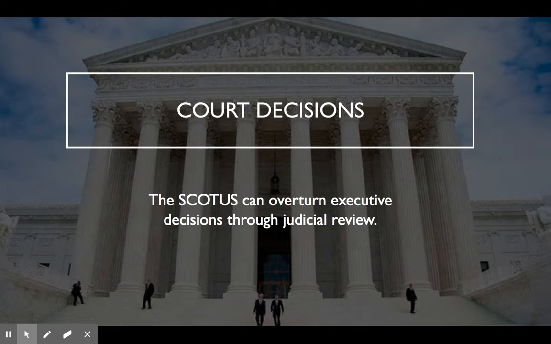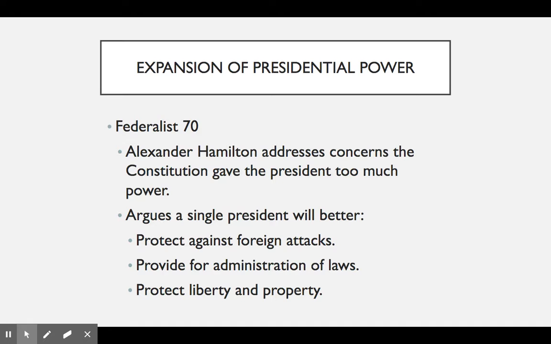And then the last check would be by the Supreme Court. So as we said, the Supreme Court can overturn executive decisions, so things like those executive orders, through judicial review. So the Supreme Court has the power to check those executive orders for constitutionality, and if they determine them to be unconstitutional, they can overturn any kind of executive action. And that's where we're going to stop with this video.